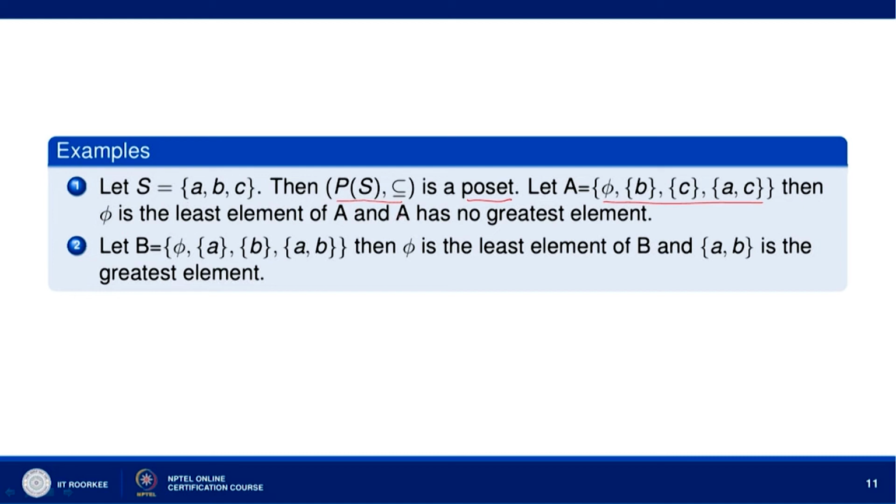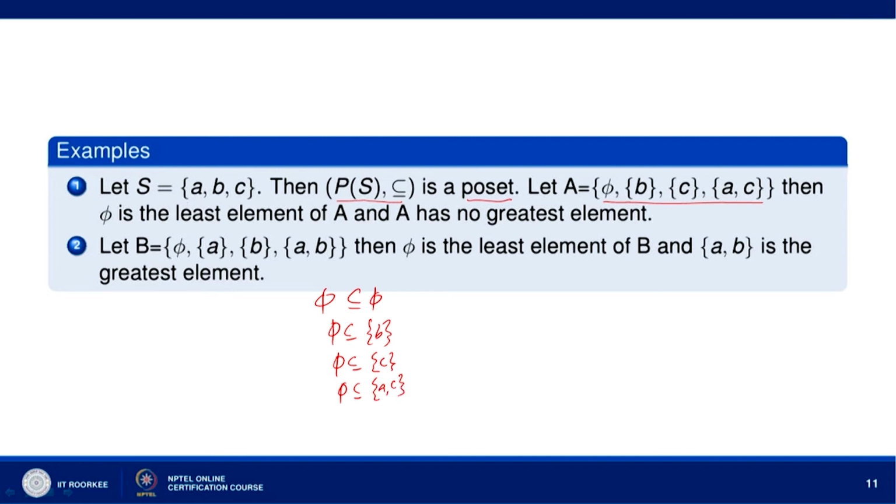Then phi is contained in every set belonging to the set A. Phi is contained in phi, phi is contained in {b}, phi is contained in {c}, phi is contained in {a, c}.